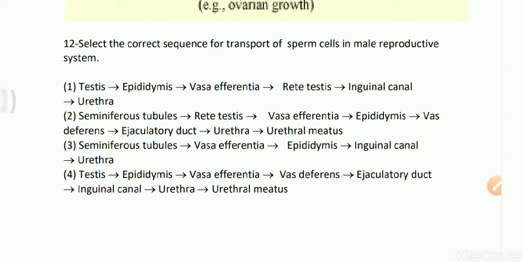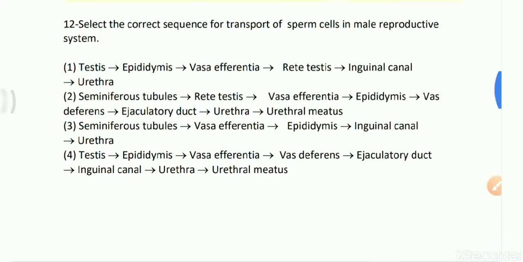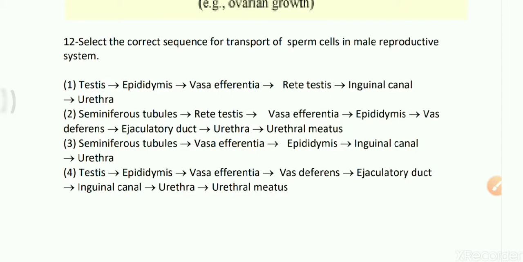What are the four options? Testis, then epididymis, then vasa efferentia, then rete testis, then inguinal canal, then urethra. Option 2: seminiferous tubules, rete testis, vasa efferentia, epididymis, vas deferens, ejaculatory duct, urethra, urethral meatus. Option 3 is seminiferous tubules, vasa efferentia, epididymis, inguinal canal, urethra. Option 4 is testis, epididymis, vasa efferentia, vas deferens, ejaculatory duct, inguinal canal, urethra and urethral meatus.